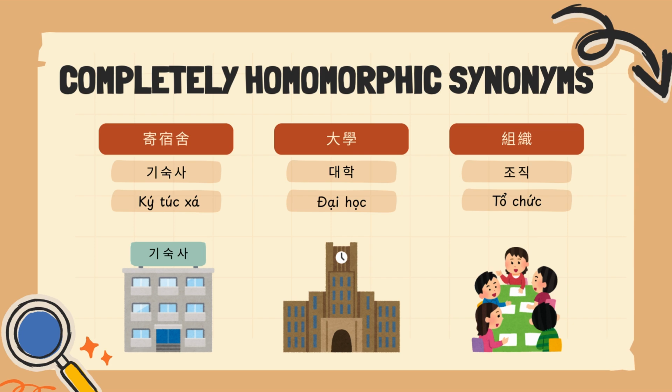The three languages can be divided into three systems. First, completely homographic synonyms. This means that Vietnamese, Korean, and Chinese have the same pronunciation and the same meaning. As you can see below, the word Kisuksa is pronounced Kitupsa, which means dormitory. Tehak is pronounced Daihak, meaning college. Tochik and Tochuk mean to put something together or celebrate.